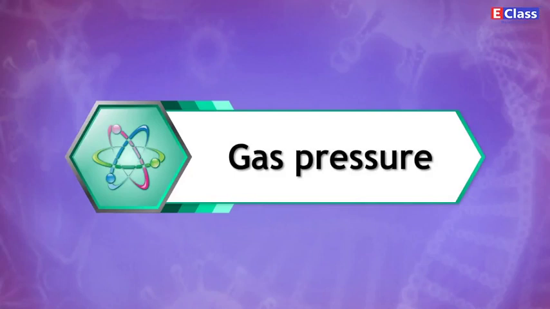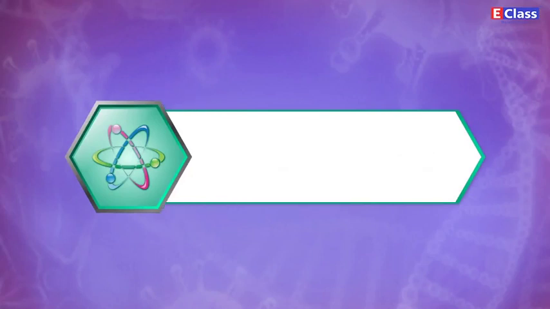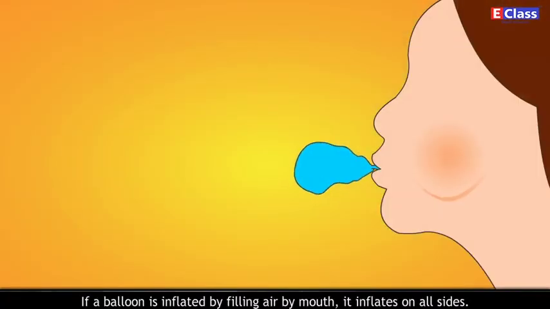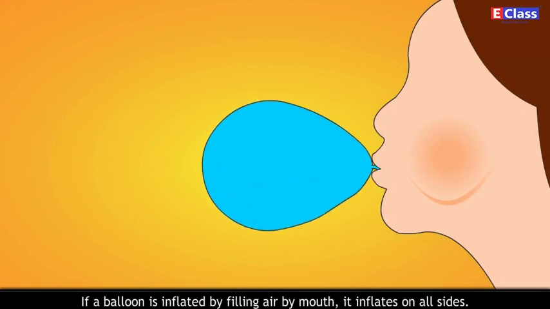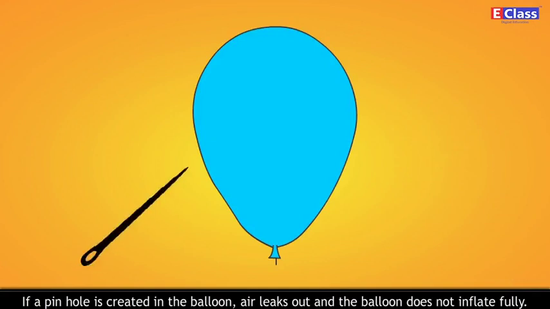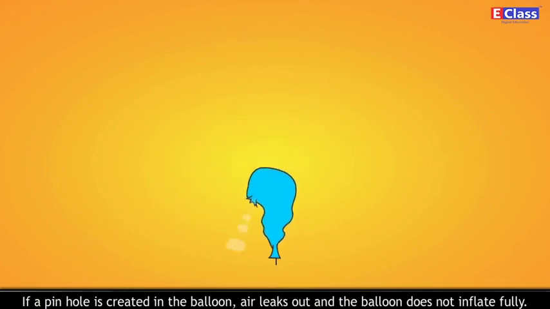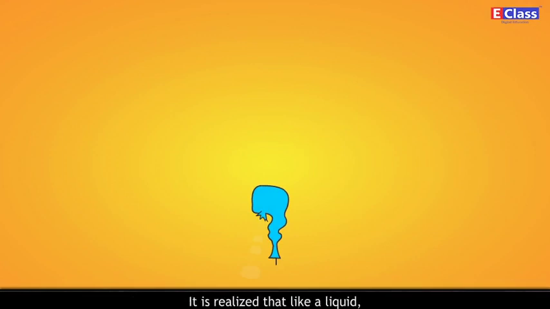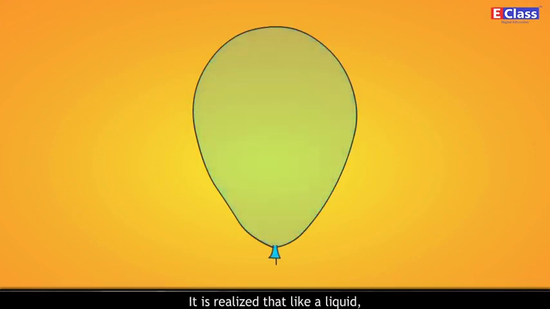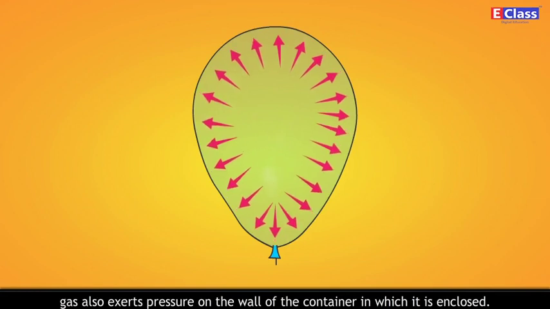Gas pressure. If a balloon is inflated by filling air by mouth, it inflates on all sides. If a pinhole is created in the balloon, air leaks out and the balloon does not inflate fully. It is realized that, like a liquid, gas also exerts pressure on the wall of the container in which it is enclosed.